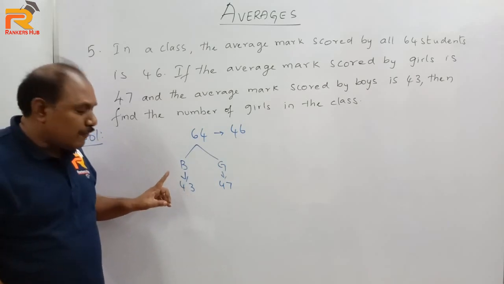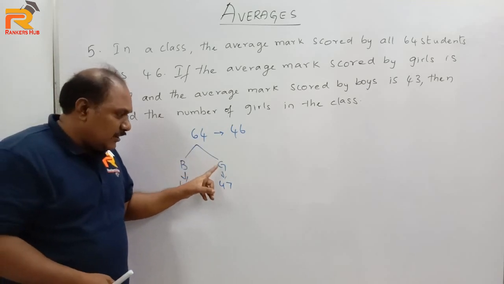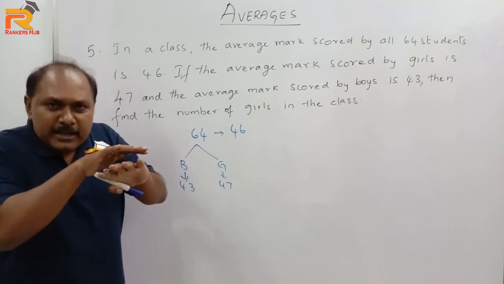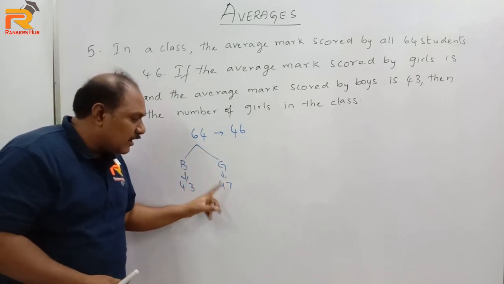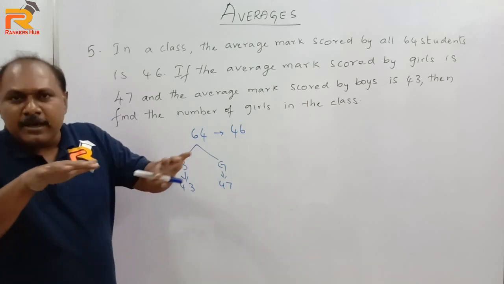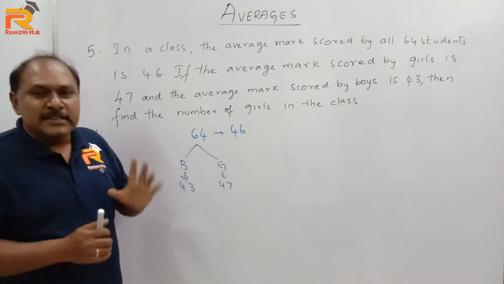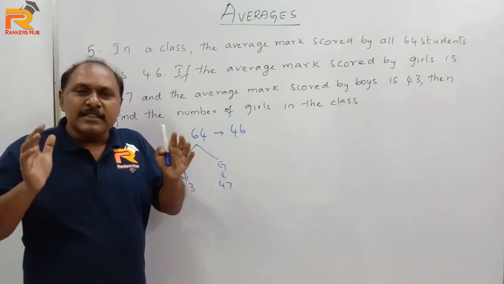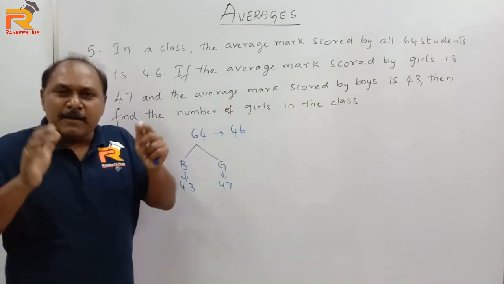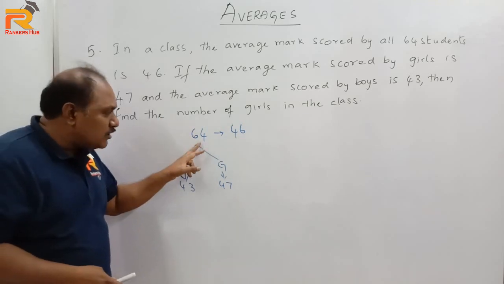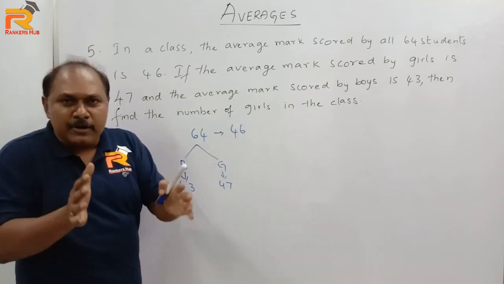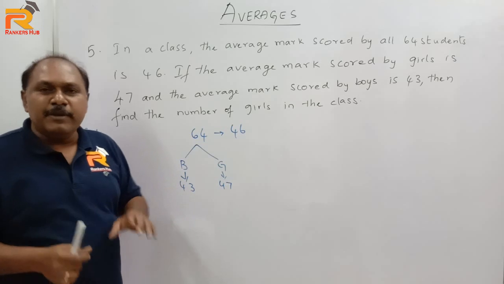Every boy should have 43 marks. In the same way, the average mark of girls is 47. Now take the marks of only girls and distribute equally among girls. Each girl will get 47. If I take only the girls and distribute their marks equally among themselves, every girl should have 47. But if I consider the average mark of all the class, combining both and talking about the whole class, if I consider the complete class, the average mark of all the students in the class should be 46. Taking everyone, boys and girls together, the complete average should be 46.